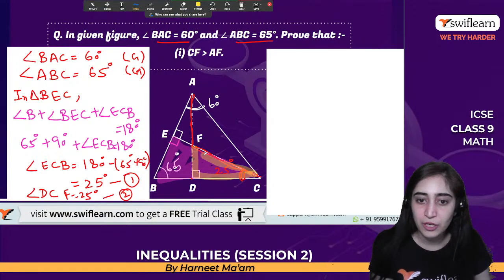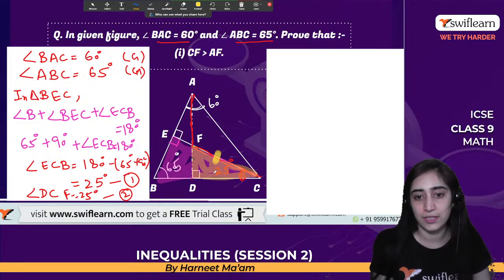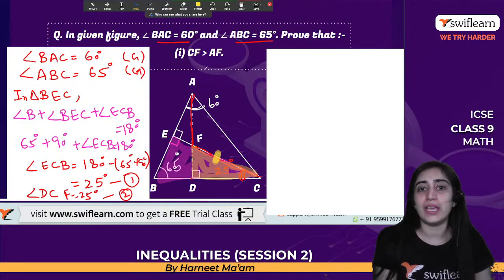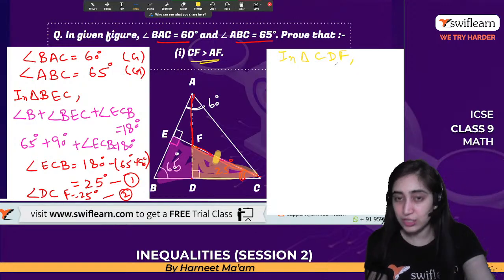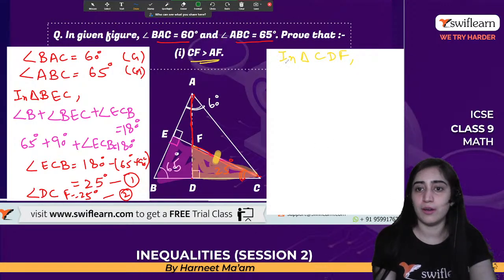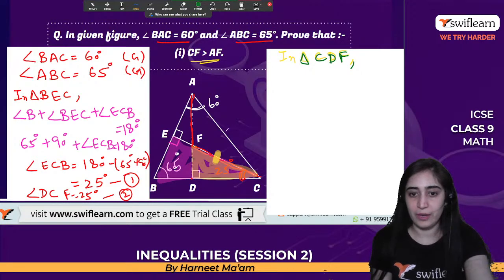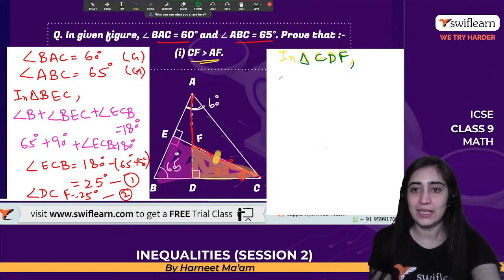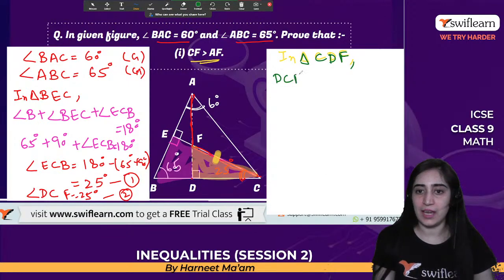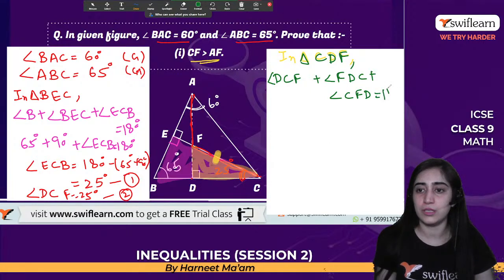Why am I doing it now, guys? Because this angle made me understand this relation. All right. So now I'll find out the inequalities among this triangle. We say that in triangle CDF, I hope you're able to see it. Let me change the color. So in triangle CDF, we are talking about this triangle. The sum of all the angles is 180 degrees. We all know it, right? So this gives me angle DCF plus angle FDC plus angle CFD will be equal to 180 degrees.